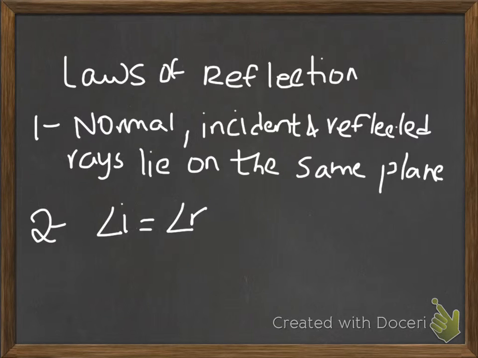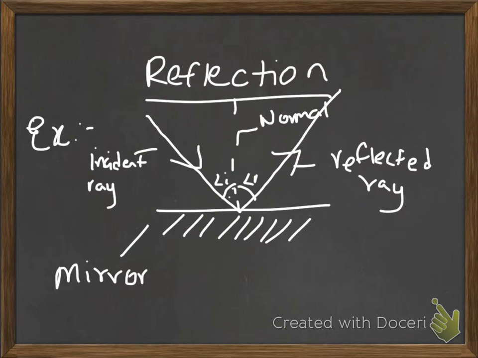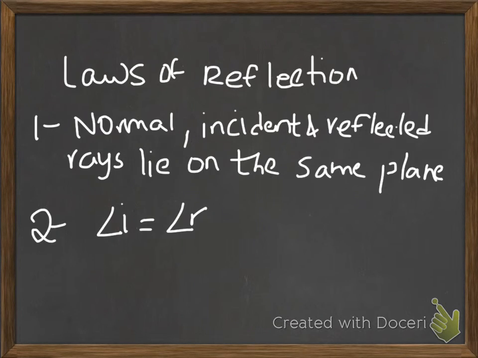So let's get back to our previous example. If we think the angle of incidence here is 30 degrees, then the angle of reflection will also be 30 degrees as per the second law of reflection. So now you have a clear idea about the laws of reflection. Now let's move on to refraction.